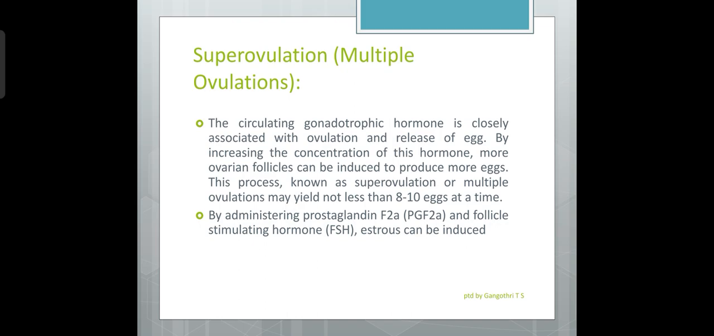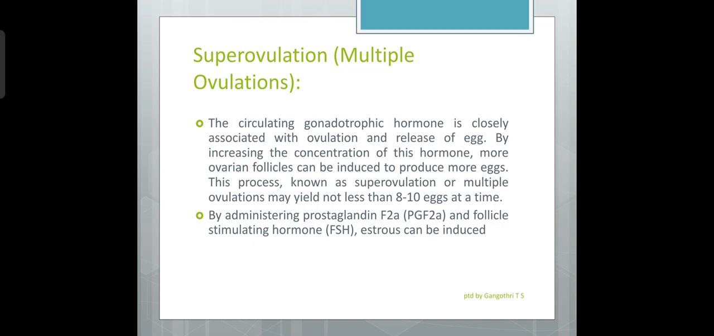Superovulation may yield 8 to 10 or more eggs at a time. Some animal breeders were successful in superovulating animals to yield as many as 60 eggs at a time. This largely depends on the breed, nutrition and health of the animal. By administering prostaglandin and follicle stimulating hormone, estrus can be induced.